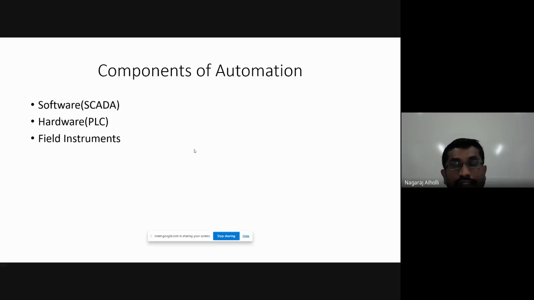Then the last one is field instruments. Field instruments are the instruments which sense the signal. They do not monitor or control. Controlling is done by the PLC and SCADA, but the field instruments just measure or sense the input signal that is being applied.